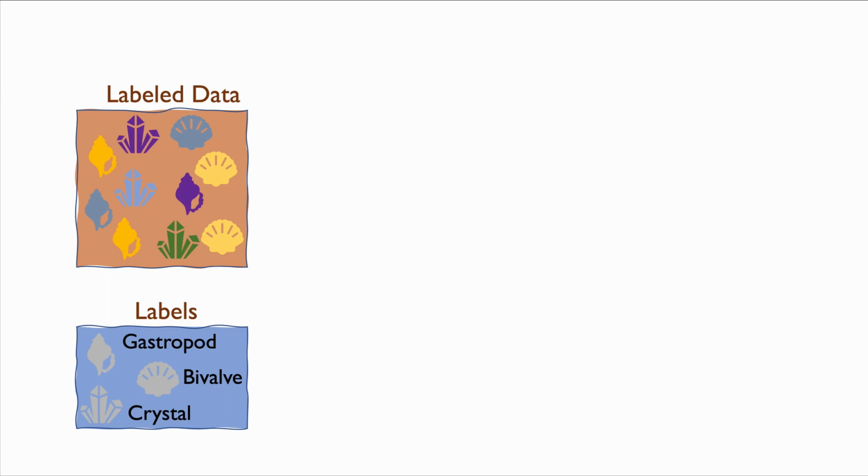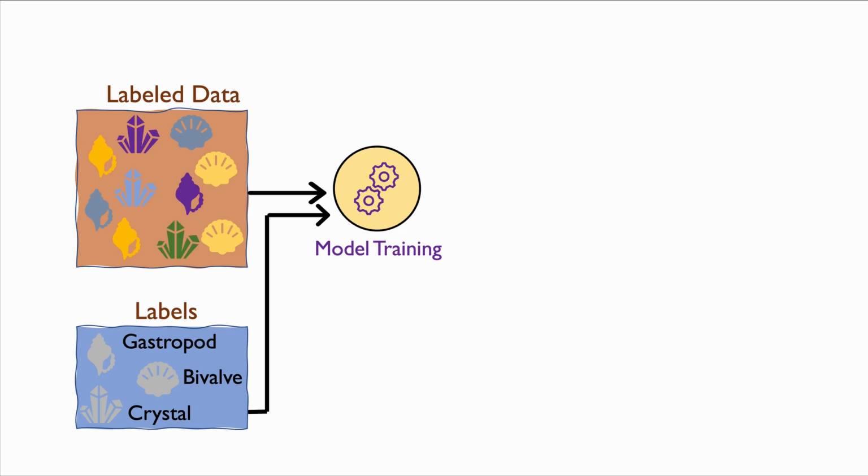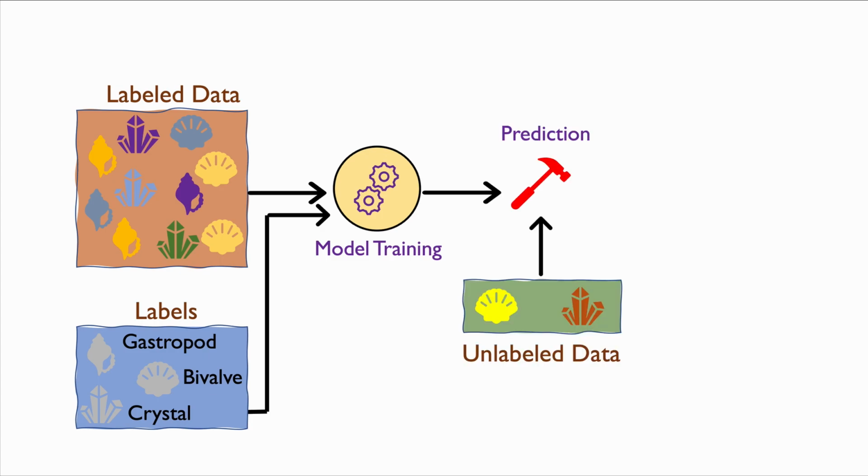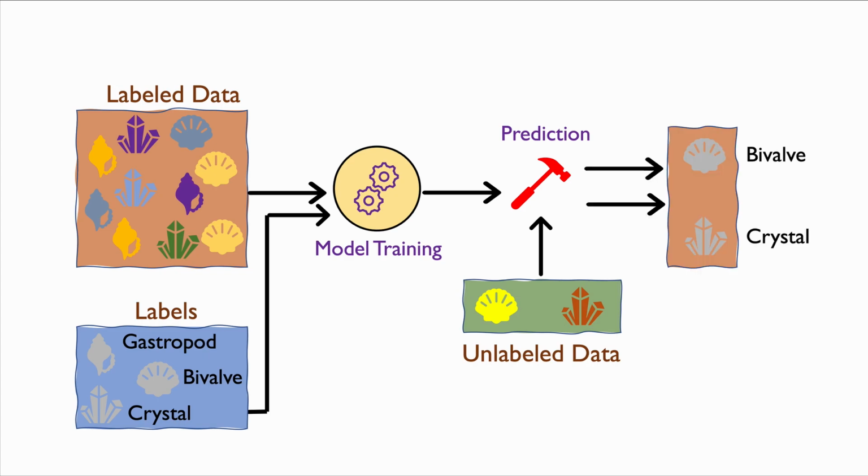So in this example, you see that we have some gastropods, some quartz crystals, and some bivalves, and we have the label for this data. So in supervised learning, you take the data and the label and you train a model. Because this model is trained on the data, you can make a prediction. And usually what you do is you use unlabeled data, so data where you don't know the label, and your prediction is to output the label for that new data.